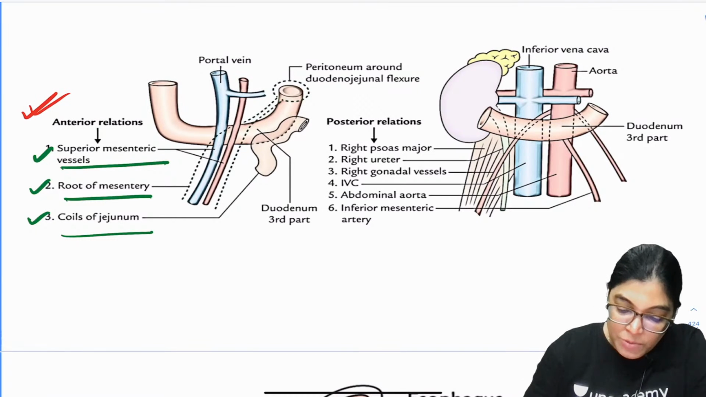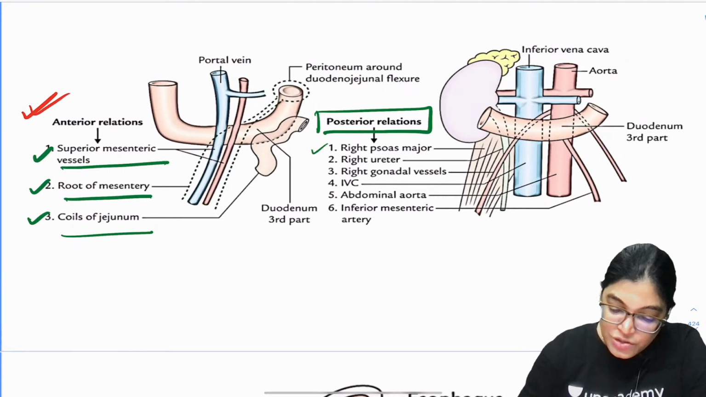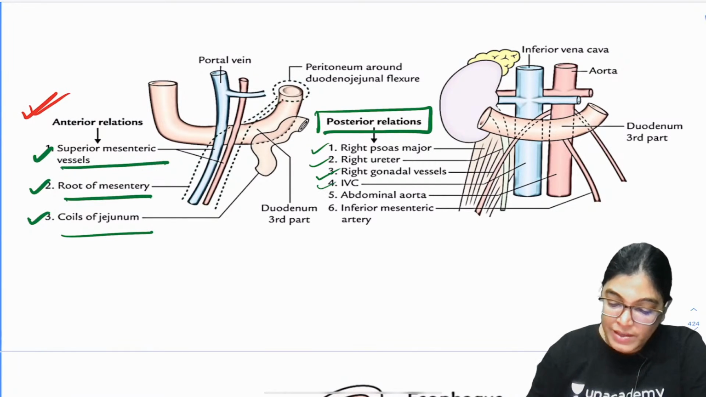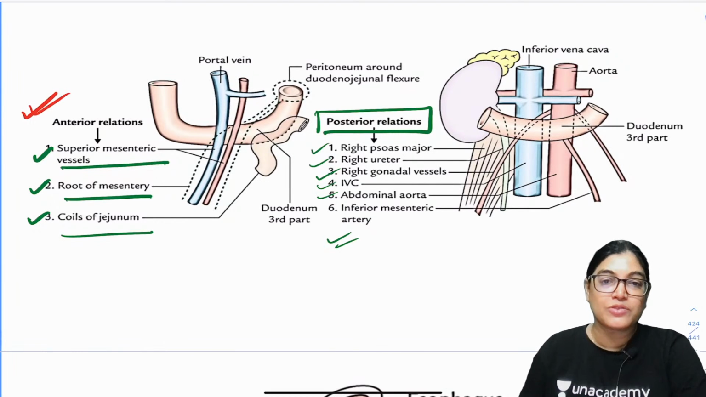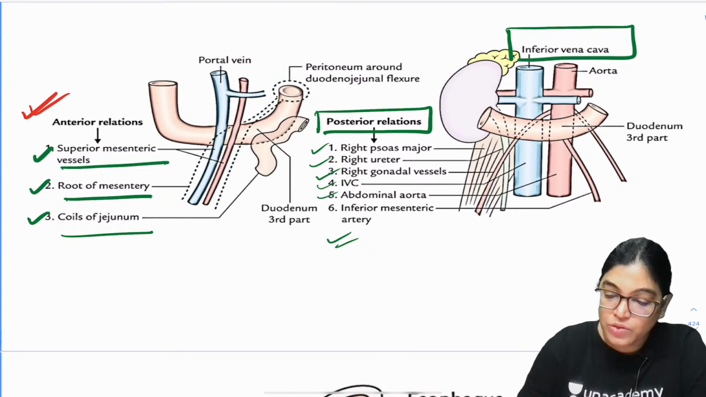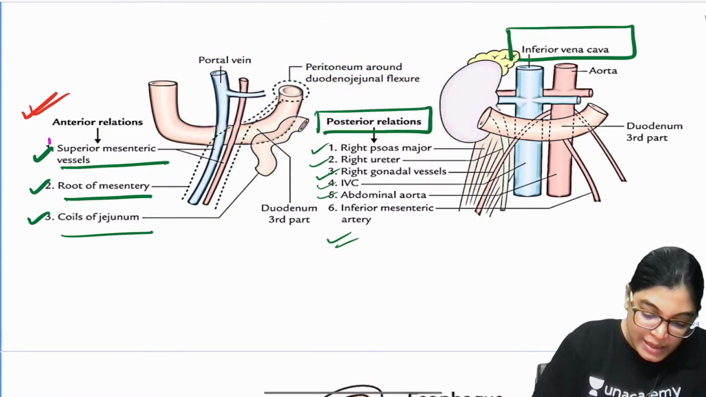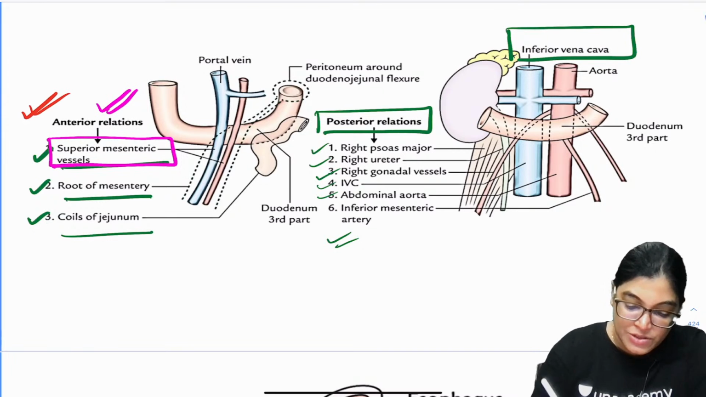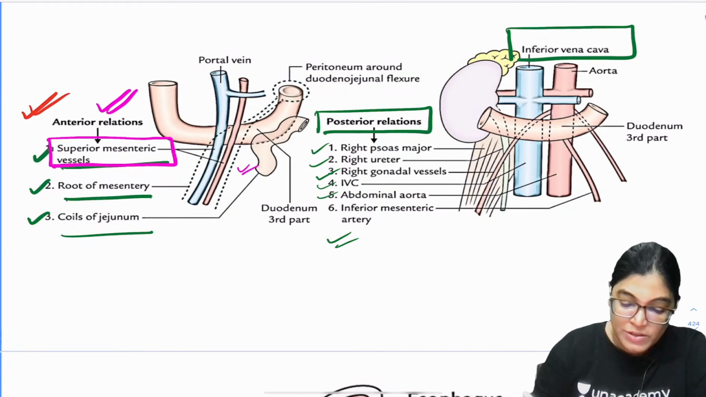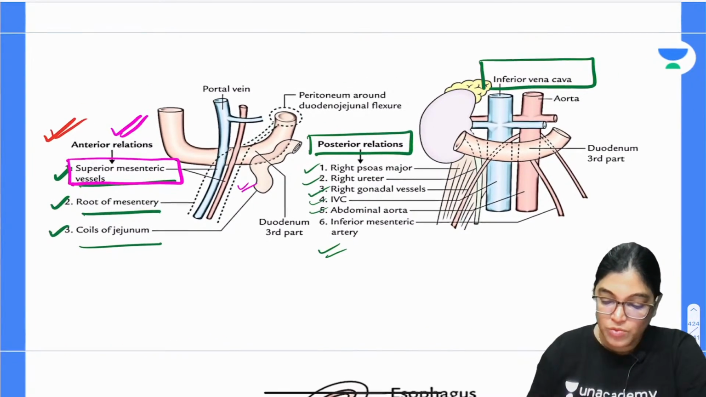When I am talking about the posterior relations, the structures lying posteriorly are right psoas major, right ureter, right gonadal vessel, inferior vena cava, abdominal aorta and inferior mesenteric artery. Many structures are related. So we can clearly see inferior vena cava is lying posterior to the third part, but the superior mesenteric vessel, which we have marked as the correct answer, is lying anterior. So it is crossed by superior mesenteric vessel anteriorly. So yes, C is absolutely the correct answer. Let's move on to next.